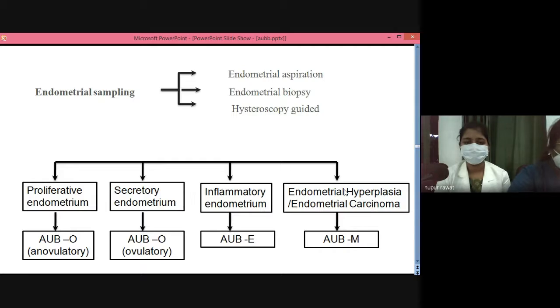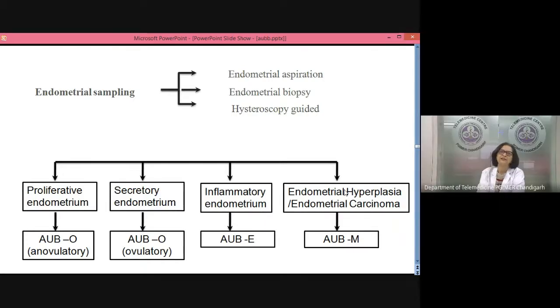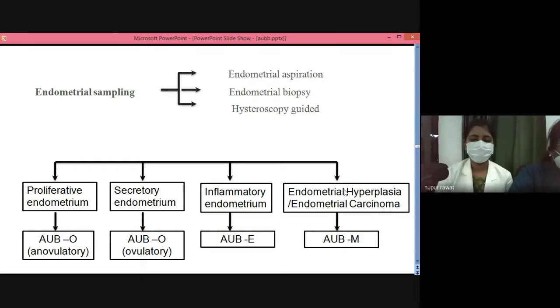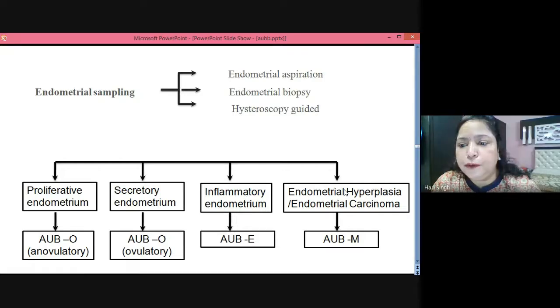Okay. Suppose now your first diagnosis was hyperplasia and the report also comes as hyperplasia. Then what will you do? The report is endometrial hyperplasia. Now what will you do? Ma'am, we continue with the progesterone therapy only. You have not specified, you will not ask that endometrial hyperplasia with or without? Further specification you have not asked.